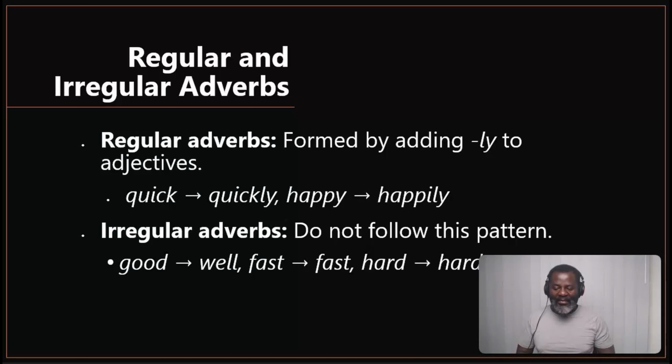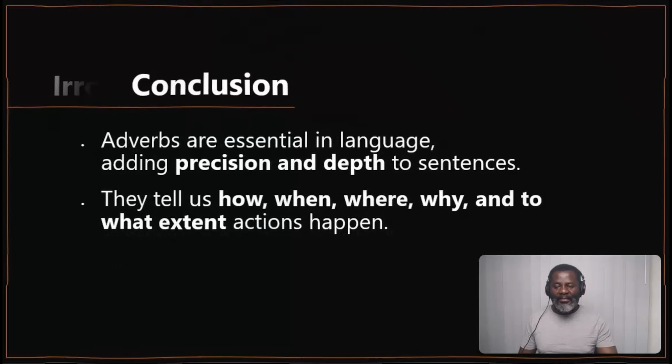Happy, happily. Then irregular adverbs, they do not follow this pattern. For example, good becomes well, fast becomes fast, and hard remains hard. So that's the difference. So you need to just take note of how the formation of adverbs happens.